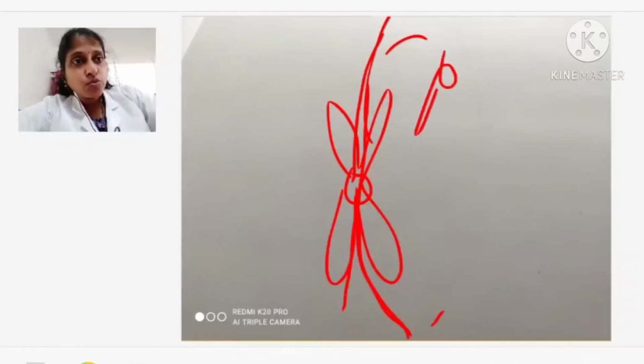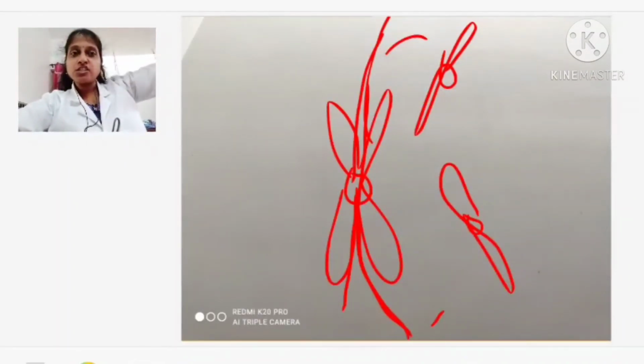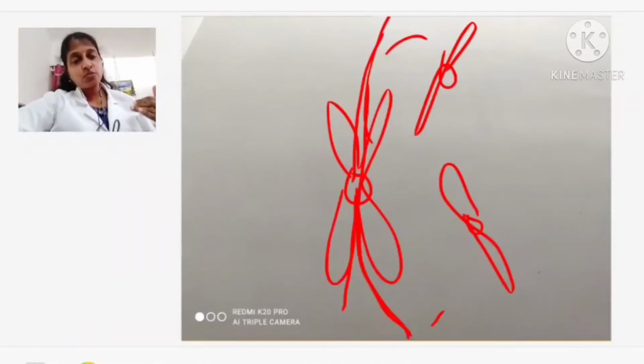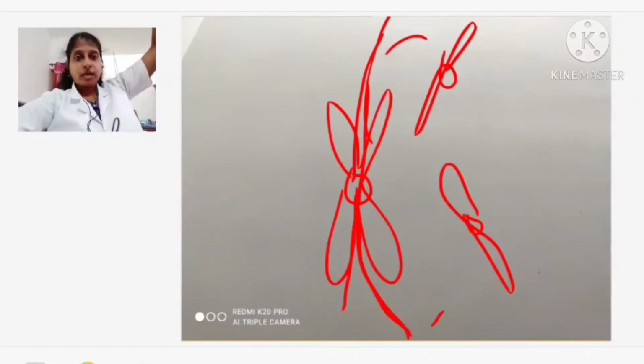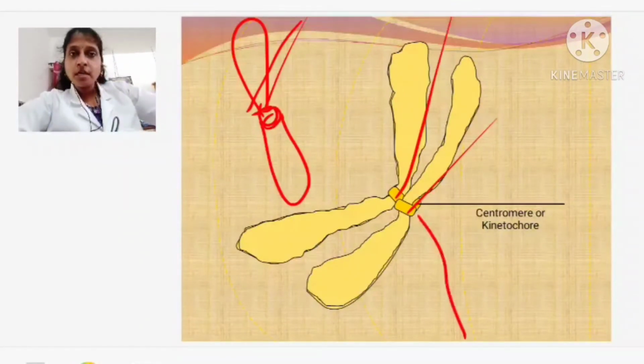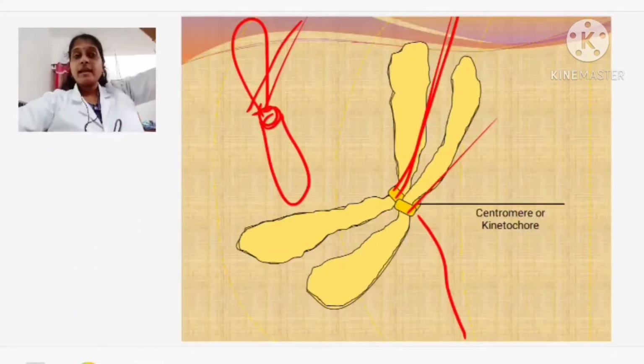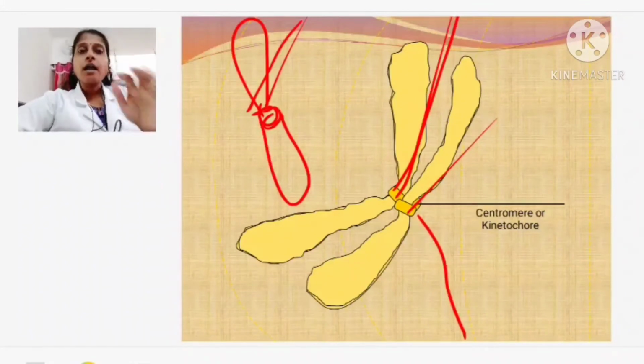One set of chromosome will be moving towards one side and another set will be moving towards the other side, because this contraction pulls one set up and the other set down. One set will be moving towards one pole and another set towards another pole.